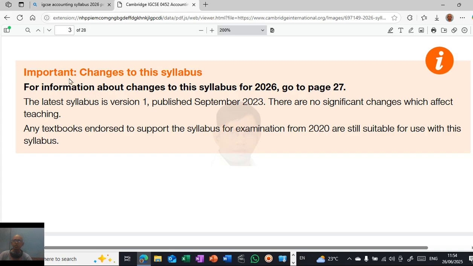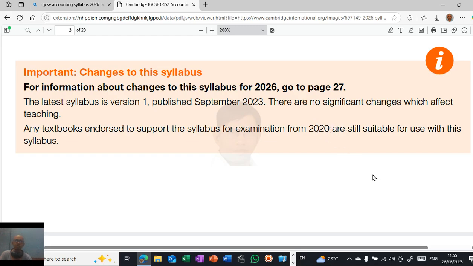So we can just see the important changes to the syllabus. For information about changes to the syllabus, go to page 27. The latest syllabus, version 1, published in September 2023, has no significant changes with respect to teaching. Any textbook endorsed to support the syllabus for accounting examination from 2020 is still suitable for use with this syllabus. Okay, from 2020 the books are almost the same.